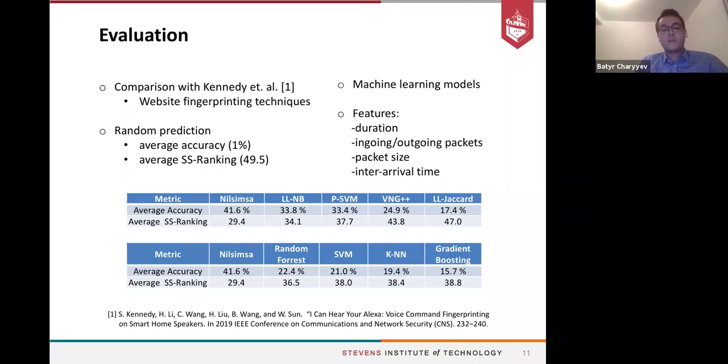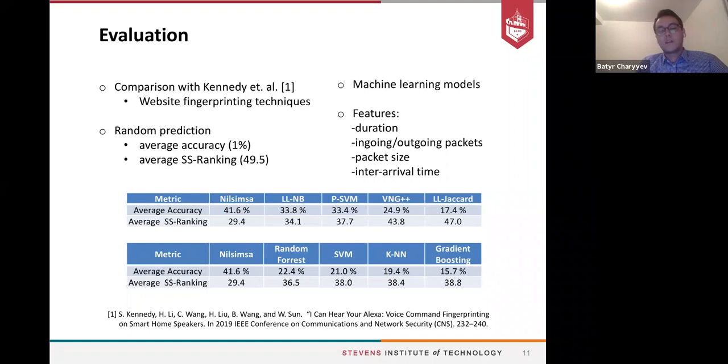So we made a comparison to the website fingerprinting technique. The first table shows the comparison to website fingerprinting techniques. As you can see, our approach achieves higher accuracy and a lower semantic similarity ranking. So basically, fingerprinting with nilsimsa achieves a higher accuracy compared to the previous study.